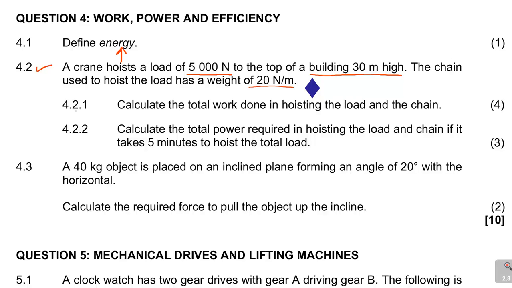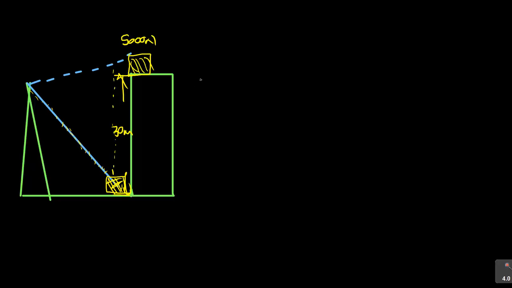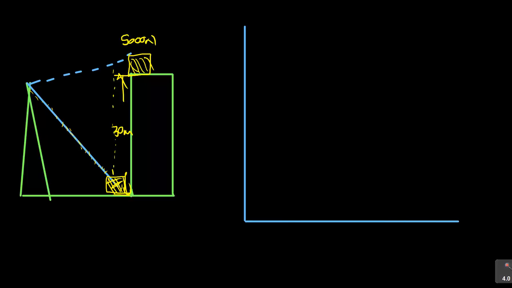Now the question says 4.2.1, that's what we're interested in: calculate the total work done in hoisting the load and the chain. Now, two things: we have to hoist the load and we have to hoist the chain. The diagram that I've drawn is not the diagram that you need. Now you need a sketch of a graph of some sort. So if I can draw my axis, I have my y-axis and I have my x-axis.